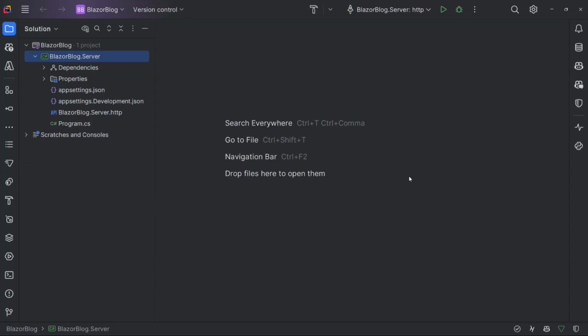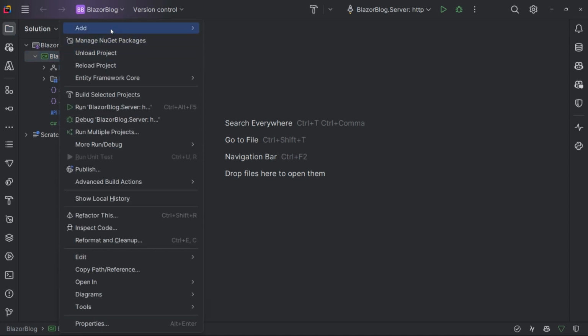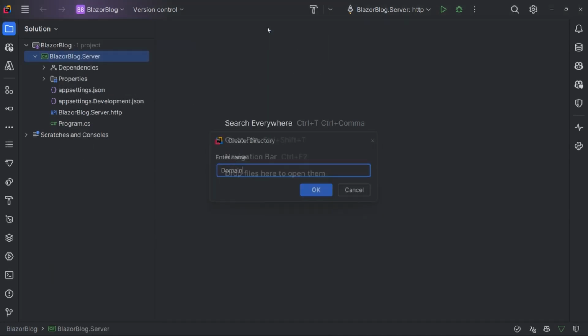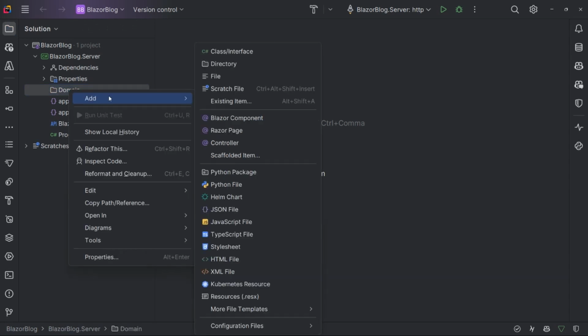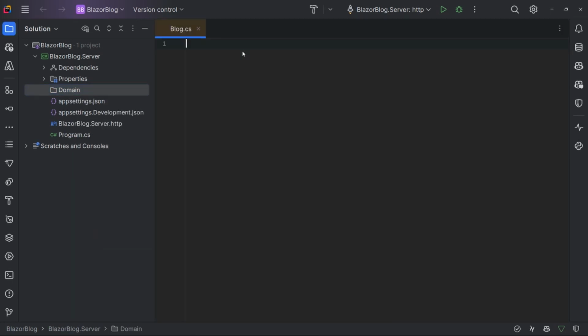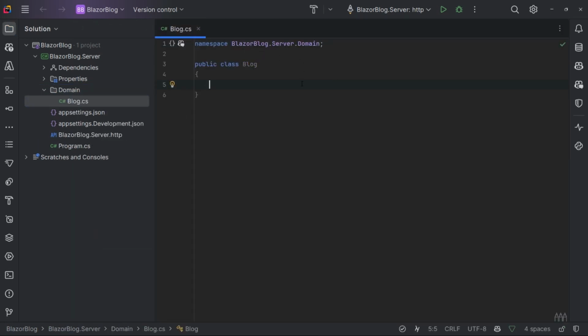So here we are in our brand new project, and the first thing that we're going to want to do is to create a class which will represent our blog when it's saved in the database. I'm going to come over to the project, add a new directory, and call that domain. In there, I'm going to add a new class and call that blog. So this will represent our blog when it is saved in the database.